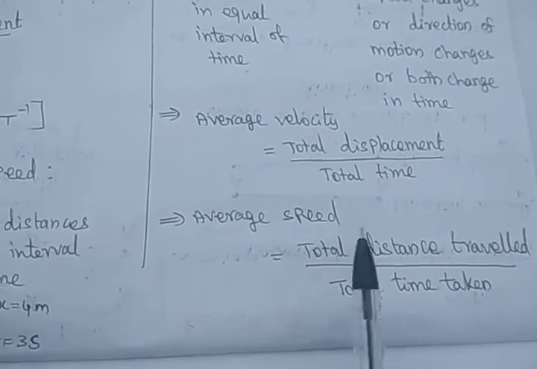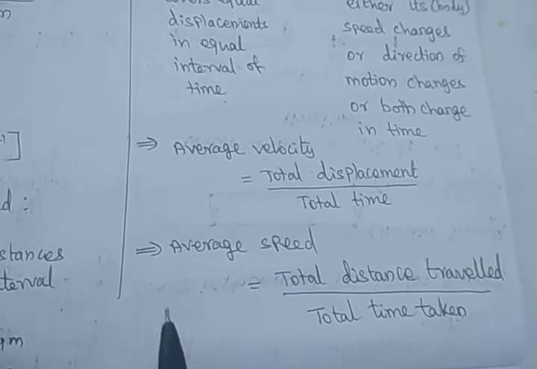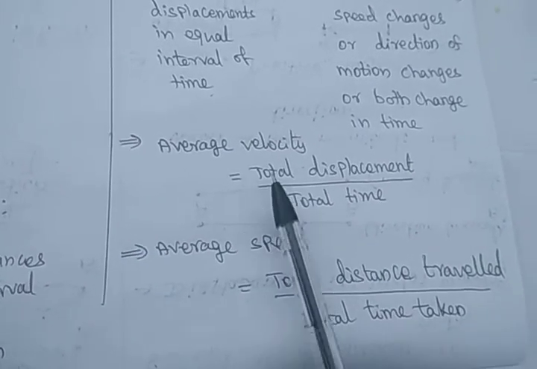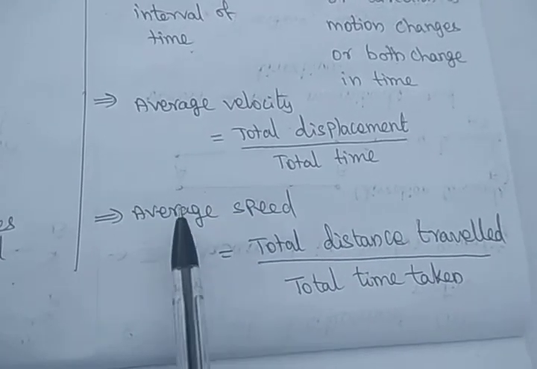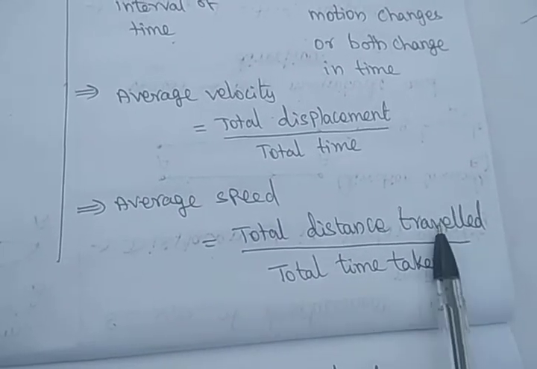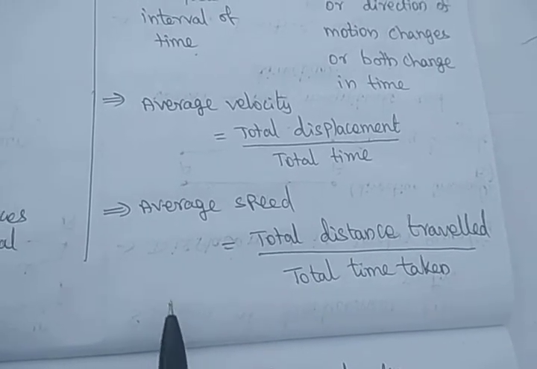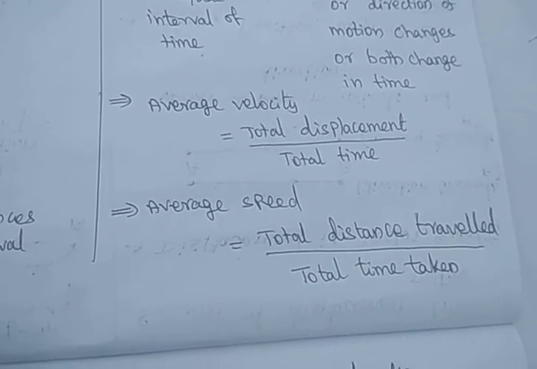Then what is the average velocity and average speed? Average means total. So the total displacement divided by the total time taken is the average velocity, and the total distance traveled divided by the total time taken is called the average speed.